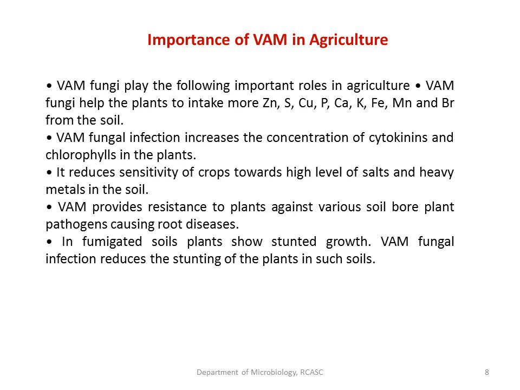VAM also increases the concentration of cytokinins and chlorophyll in the plants. It also reduces the sensitivity of the crop towards high levels of salts and heavy metals in the soil, and also provides resistance to the plants against various soil borne plant pathogens causing root disease.